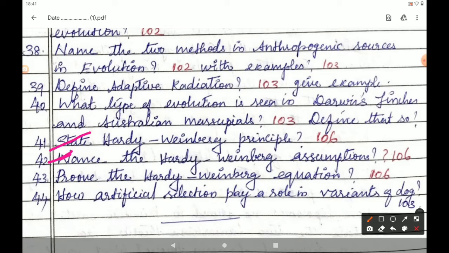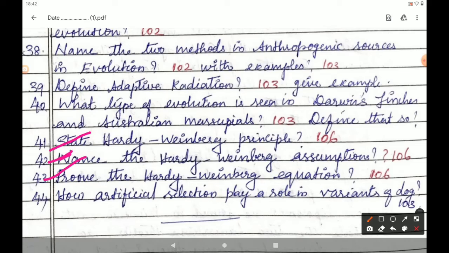If these conditions are not met, then the population will not be in Hardy-Weinberg equilibrium. Close the bracket. Second line of the last paragraph.